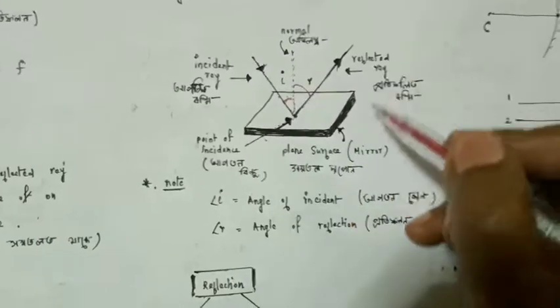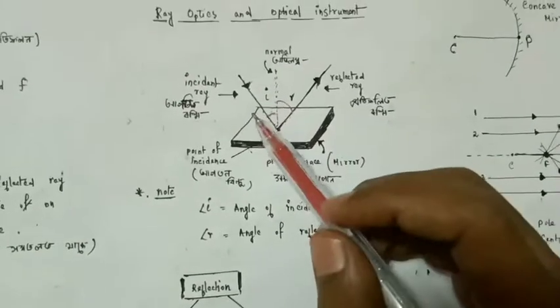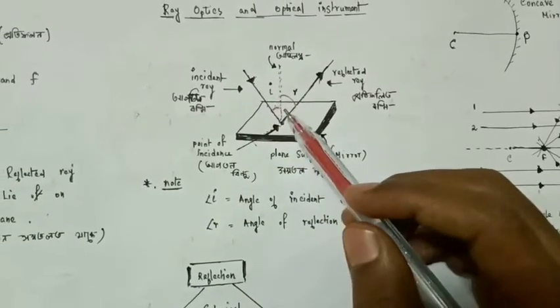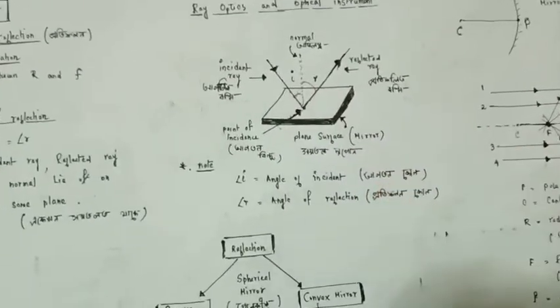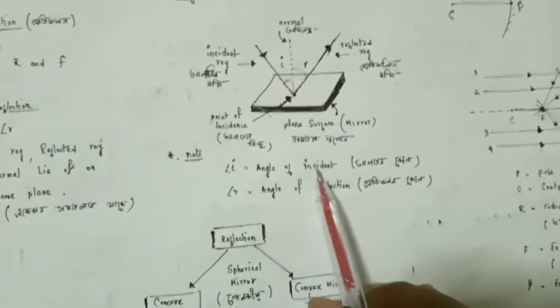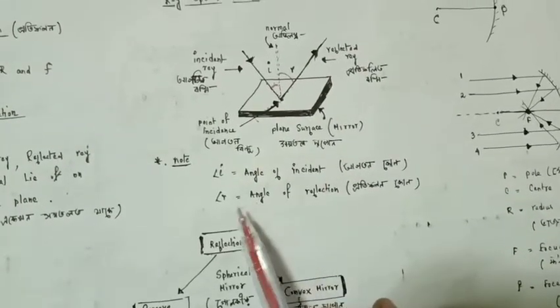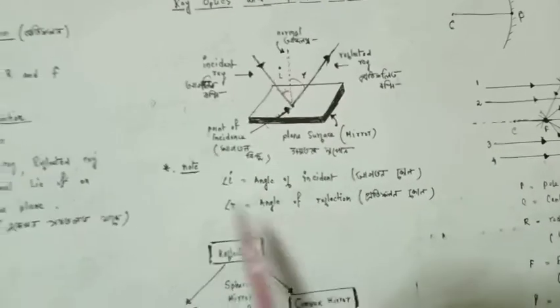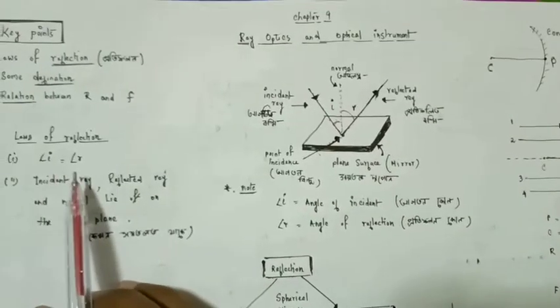According to the law of reflection, these two angles, the angle of incidence and the angle of reflection, both should be equal. This is the first law of reflection.